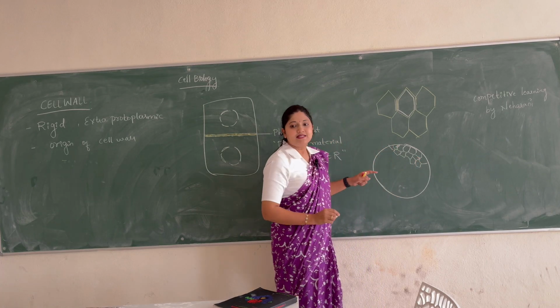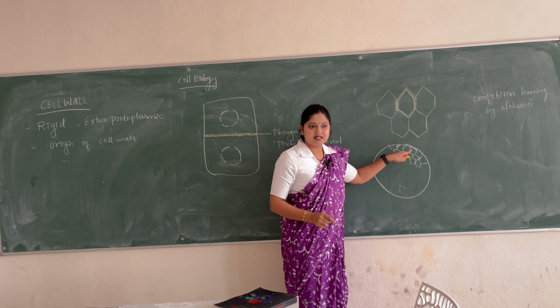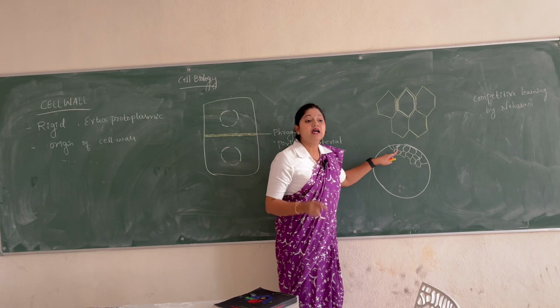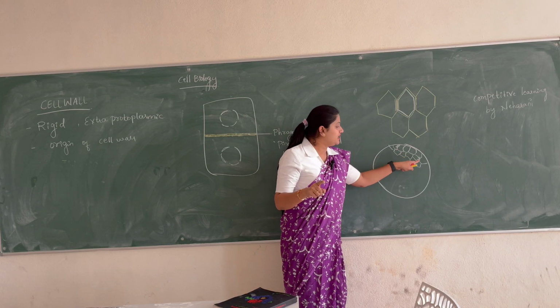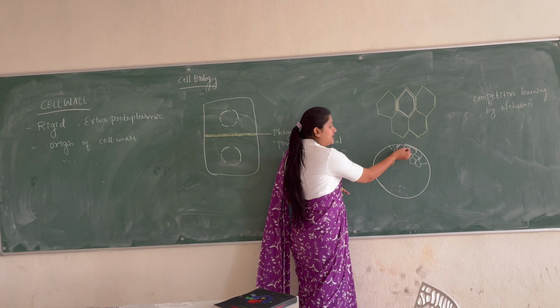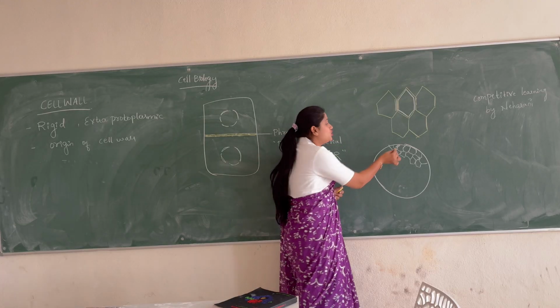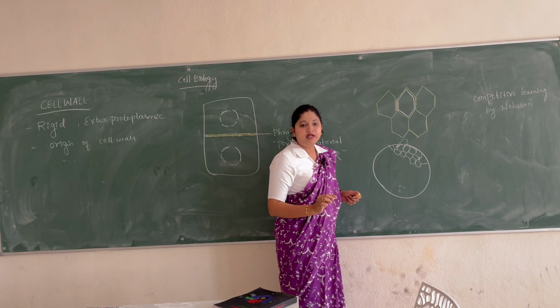Some cells are internal cells, some cells are external cells. A few are internal cells and a few are external cells. Now remember one thing, middle lamella is present only in these internal cells. For the external cells, on the external side there is no middle lamella because it is not cementing to any next cell.